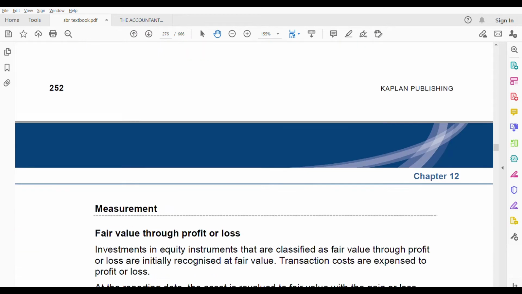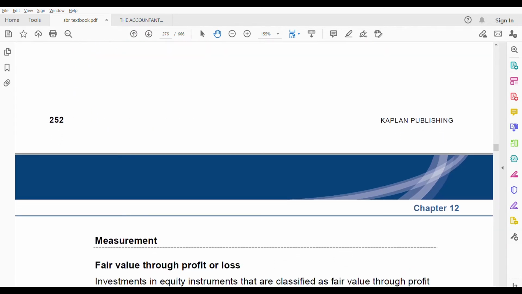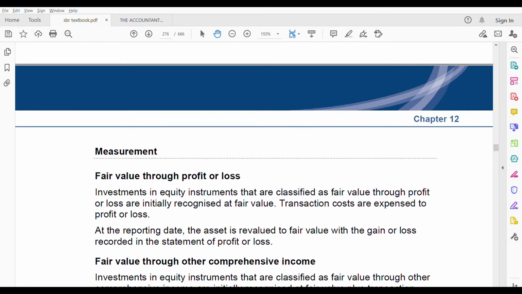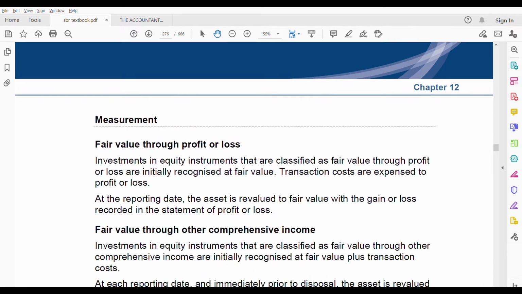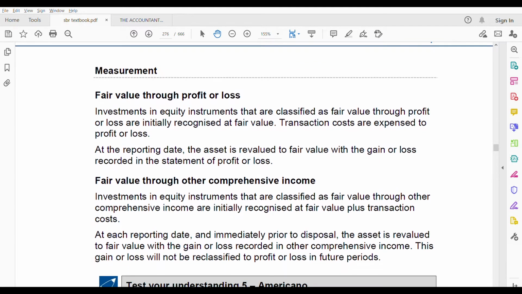Remember these two conditions. Because these two conditions, what you're studying here, whatever the other conditions, even for other instruments also, if it is fair value through other comprehensive income, the same rule applies. This two only. It's like copy paste, copy paste, copy paste. So you don't have to memorize every time. Memorize it once, then automatically you can just replicate in the other places wherever fair value through other comprehensive income is there for other instruments. This saves time also while you're studying.